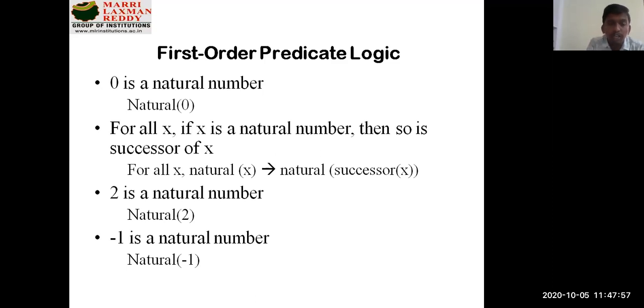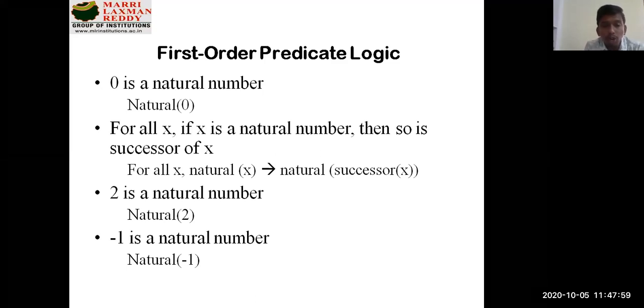You can go for statement 2. For all x, if x is a natural number, then so is successor of x. The same statement can be represented with respect to predicate logic. Here, in place of the for all statement, you can use a symbol for that, which I'll show in the next upcoming slide. There will be a for all symbol, like an inverted A. We call it inverted A.